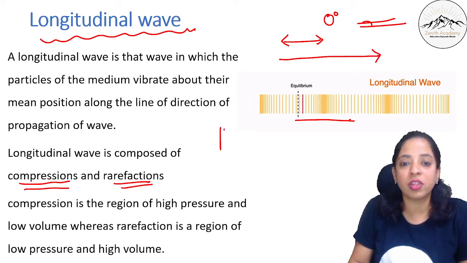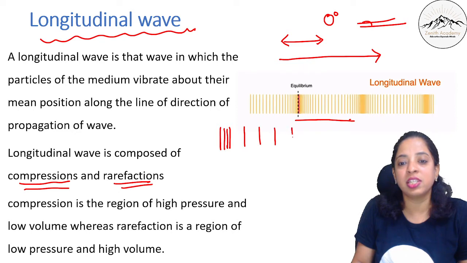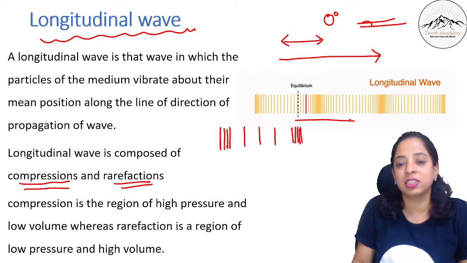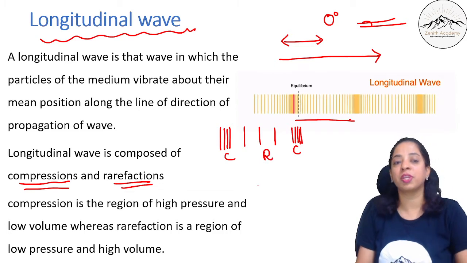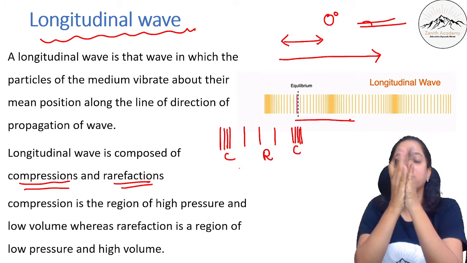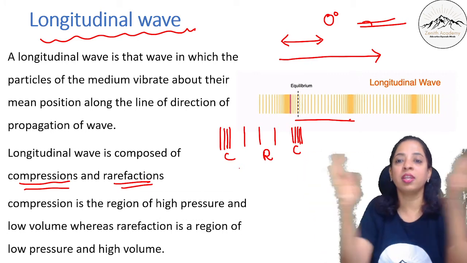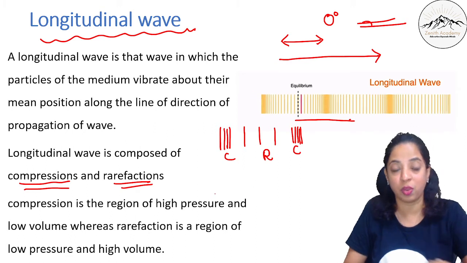So what are compressions? When the wave is very close by. Rarefaction is when the density is low, the waves are like this. This is again a compression. This is a rarefaction. We'll talk about compression and rarefaction in the coming classes. Now, if you take a spring, okay, and you stretch it and release it, you will understand the compression and rarefaction very well.